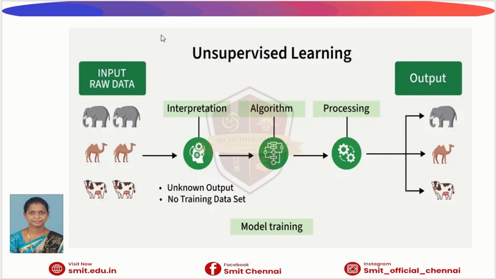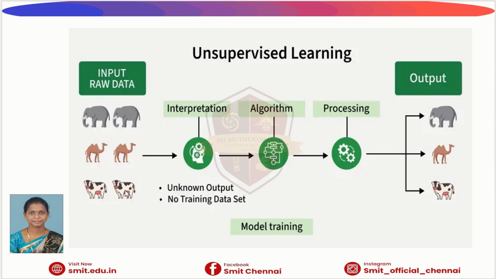Next, in this example, animals like elephants, camels and cows, notice that there are no labels given. The system is not told which animal is which. So the output is unknown at the beginning. This is the main characteristic of unsupervised learning.